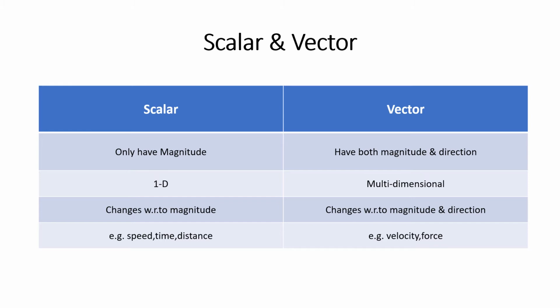But while describing the velocity, we have to describe the magnitude as well as the direction. So 50 km per hour in the direction of motion or opposite to the motion, or in an orthogonal direction like north, south, east, west. We have to define the direction of that speed. If the speed has a direction, then it is called velocity. This is the very basic difference between speed and velocity. Hope you have understood what speed and velocity are. Force is also a vector quantity. So everyone has got this.